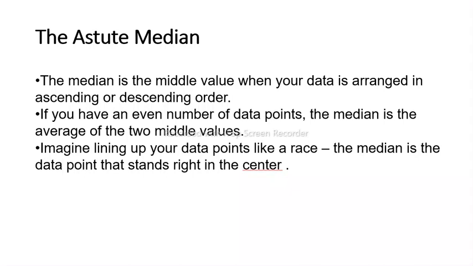Think of a clothesline with your data points hanging like shirts. The median would be the shirt sitting smack dab in the middle when you arrange them in order from smallest to largest, or vice versa. If you have an odd number of data points, the middle value is your median. With an even number of data points, the median is the average of the two middle values.